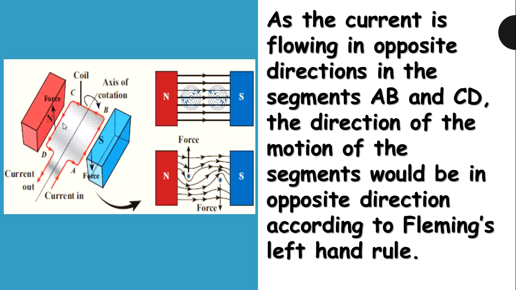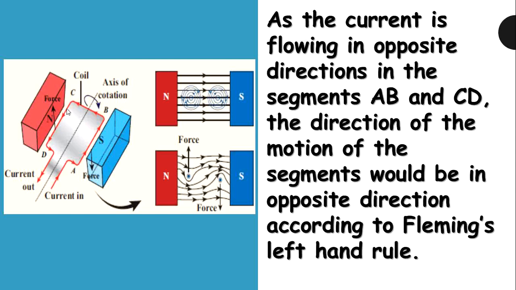So we already know that the direction of the force is perpendicular to the direction of the current. The same concept is used here. The current is flowing in opposite directions in the segments AB and CD.